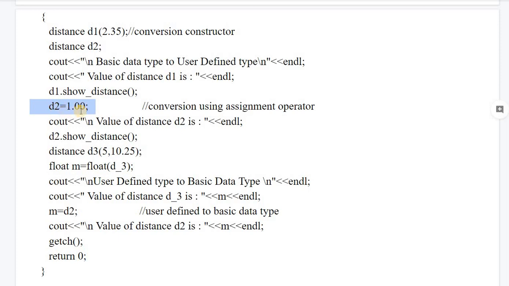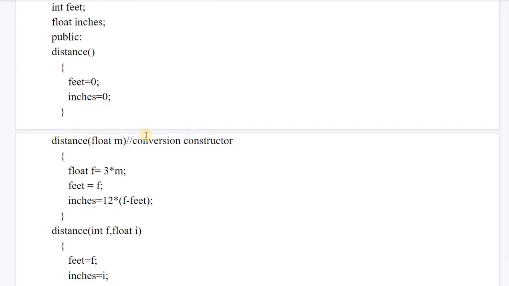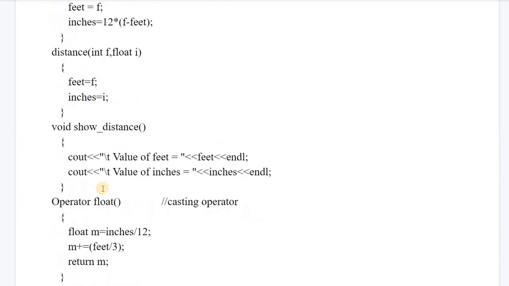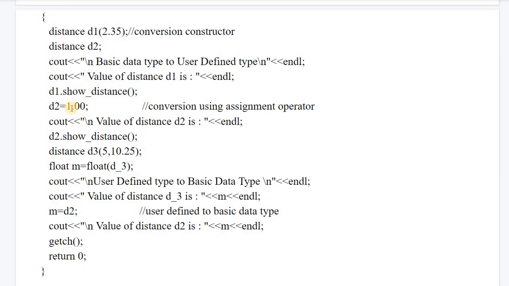So here we have 1.00. This will again call the conversion function. So 1.00 will be assigned to m, and accordingly feet and inches will be extracted from this value 1.00. Then with the help of show distance we can see the value of feet and inches, whatever values we get after performing the logic. d3 is again the third object.